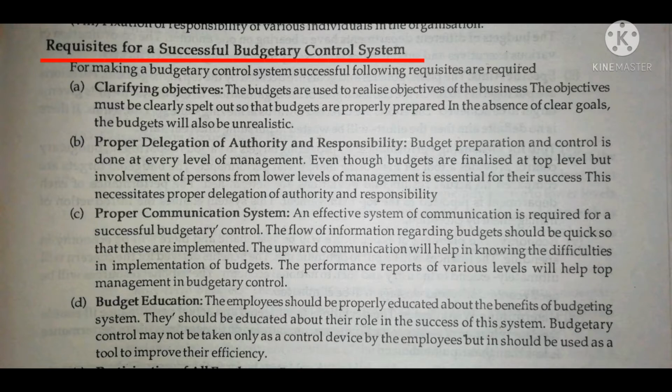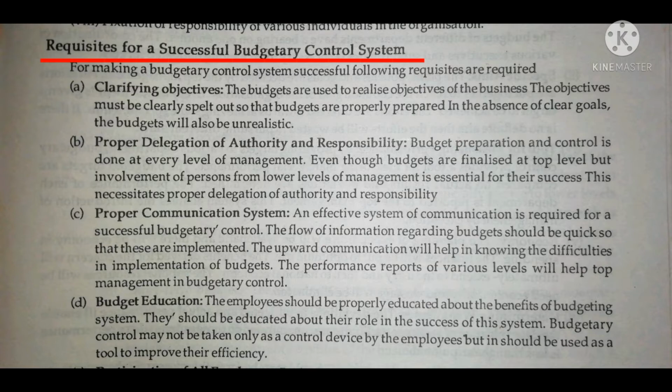Next is C, proper communication system. An effective system of communication is required for successful budgetary control. So if we want to have successful budgetary control, an effective system of communication is also required. The flow of information regarding budgets should be quick.